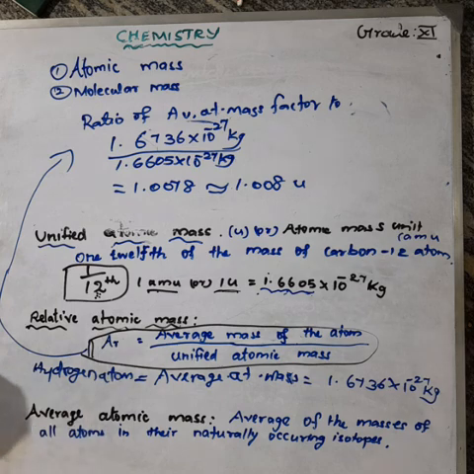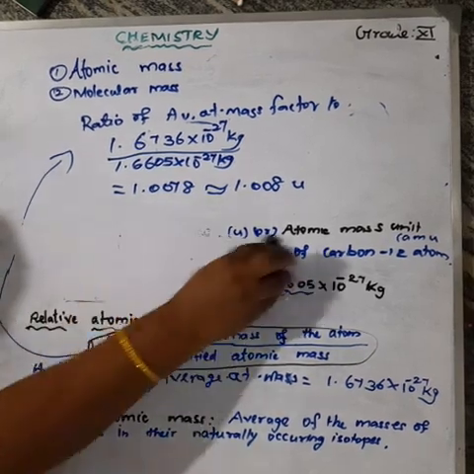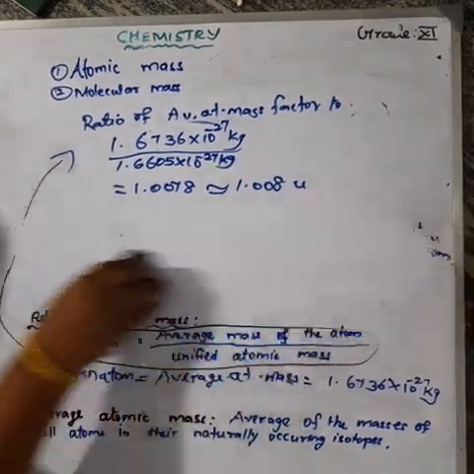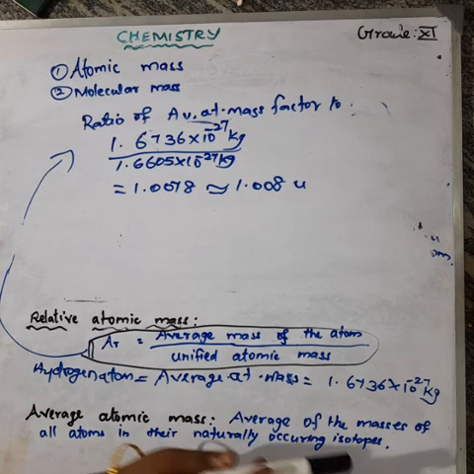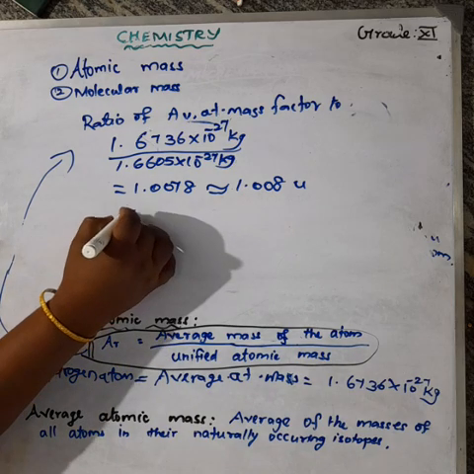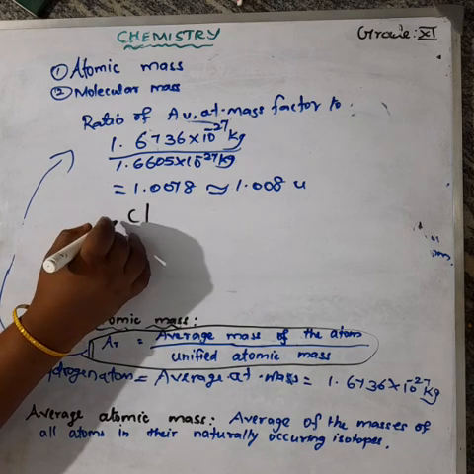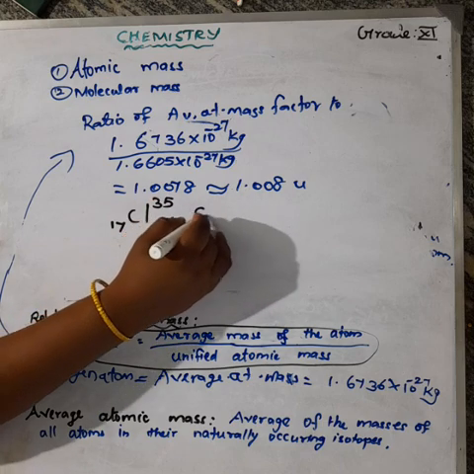Then we are going to study how to determine the average atomic mass of the chlorine atom. We know what average atomic mass means: the average of the atomic masses of all atoms in their naturally occurring isotopes. Here the chlorine atom exists in 2 isotopic forms. What are the 2 isotopes? Chlorine 35 and chlorine 37.